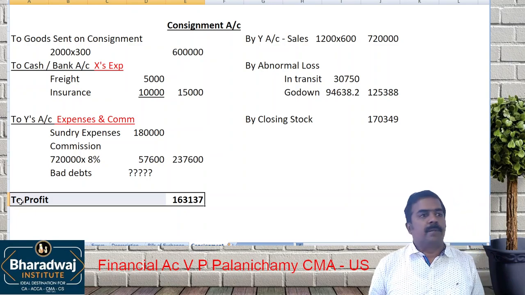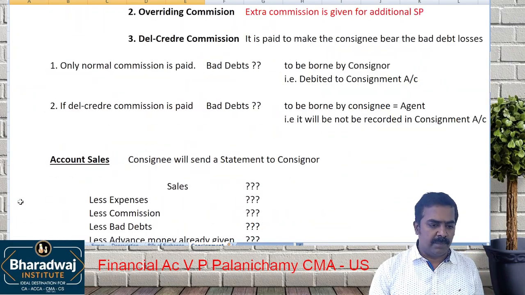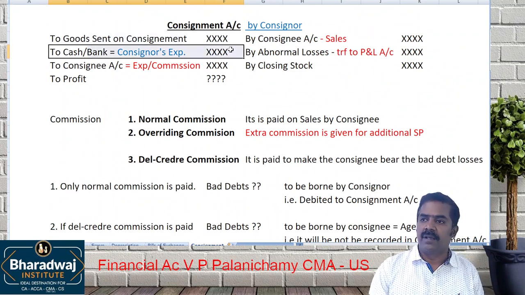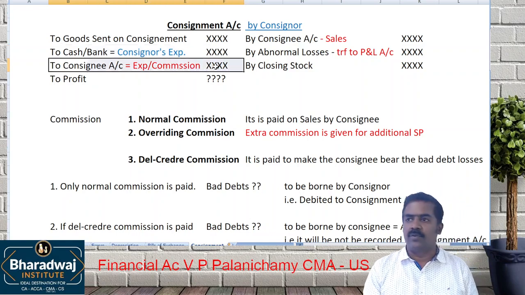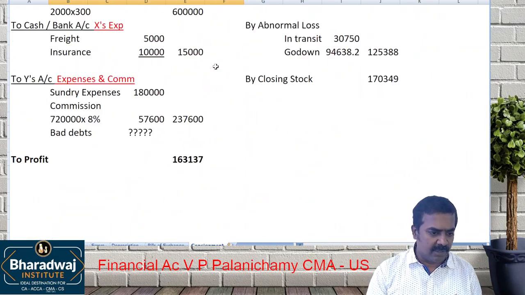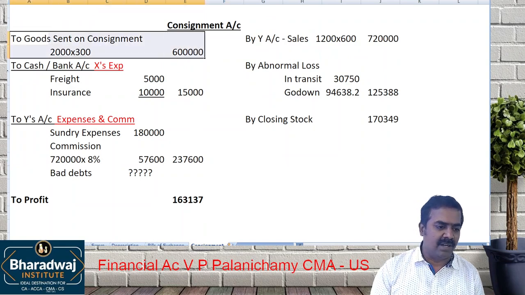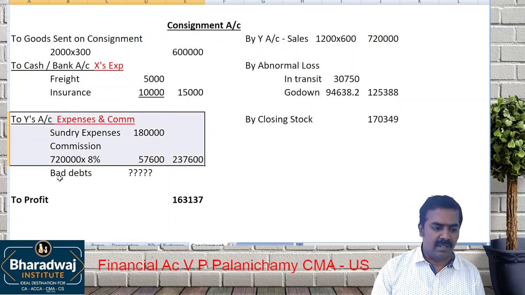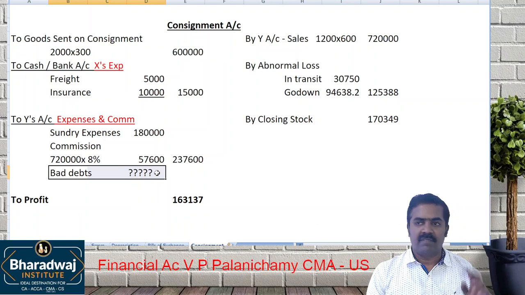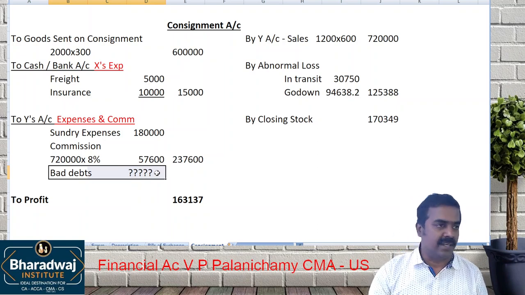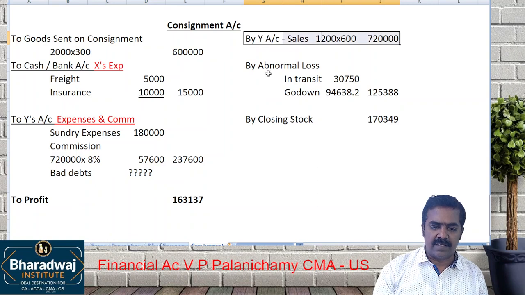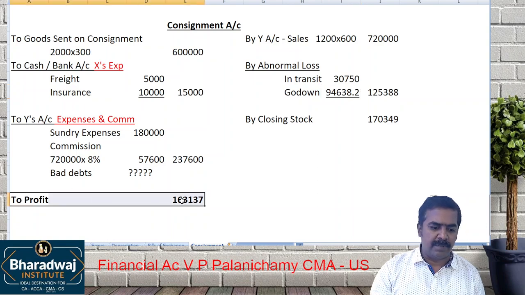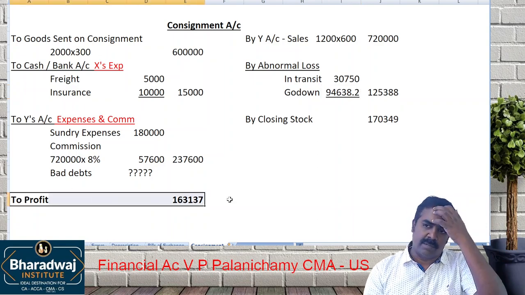Once again, for preparing the consignment account, listen, pay attention. To goods sent on consignment, we debit. To cash or bank for which one? Consignor's expenses. To consignee's account for expenses and commission. That is what I have done here, nothing different. Why is bad debt not recorded? We paid the extra 3% del credere commission. Sales, abnormal loss and closing stock are accounted. When you tally, you get profit on consignment.